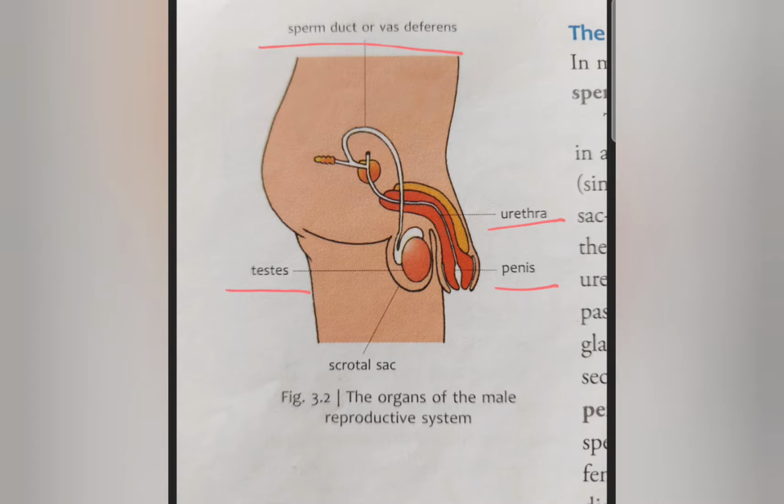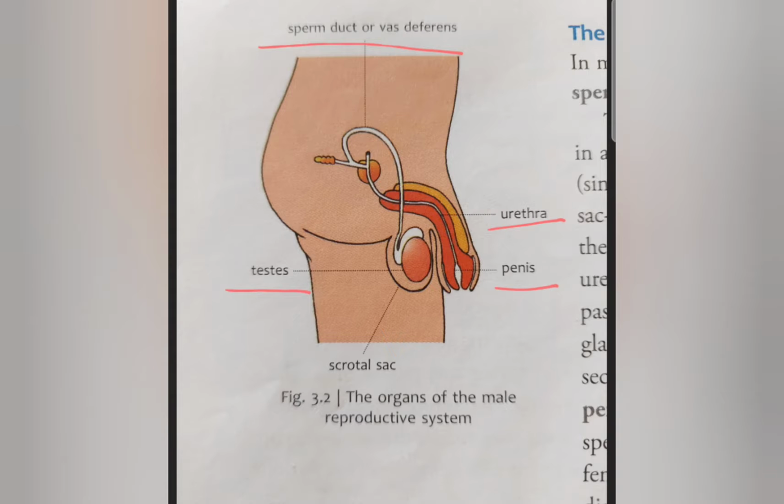Now what is the urethra? You have read in your last unit test, in the excretory system, that the urethra is a part of the excretory system through which urine is passed outside of the body, a small tube-like structure which originates from the urinary bladder. So the urethra is a part of both the male reproductive system and the excretory system in males.